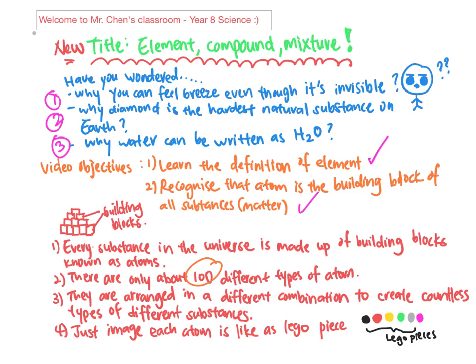Okay, and these hundred or so types make up every single thing in this world. Just imagine, you wonder how. One way it works is that all these atoms are arranged differently for each thing. When they are arranged in a different combination, they form a totally different substance.